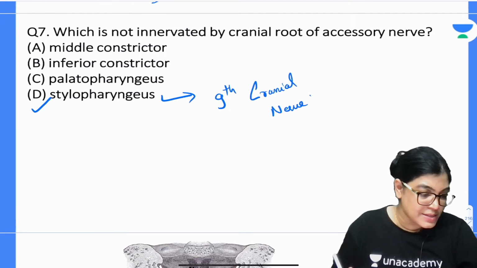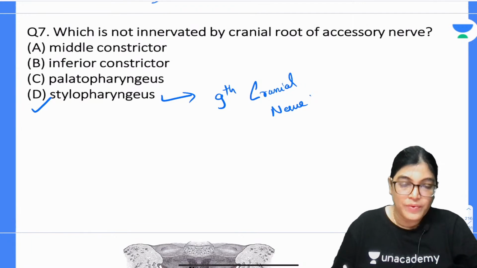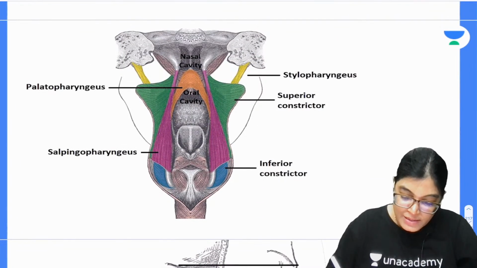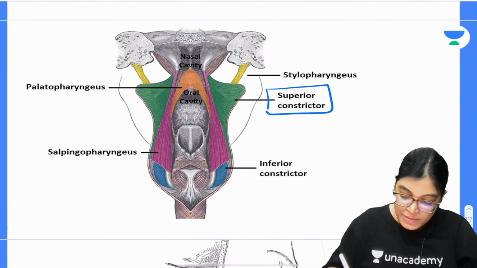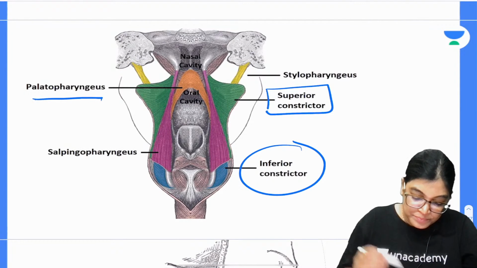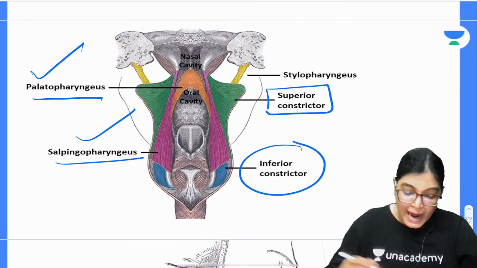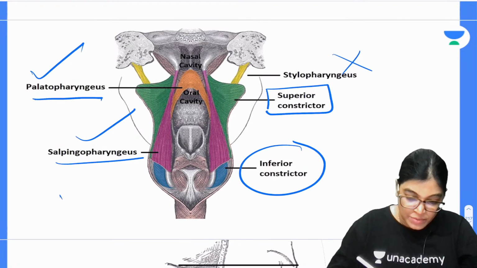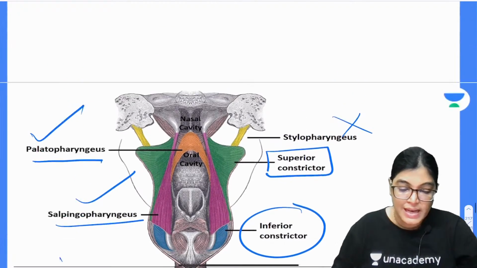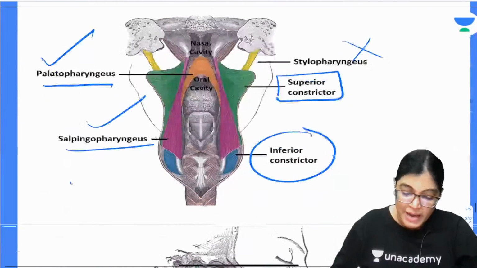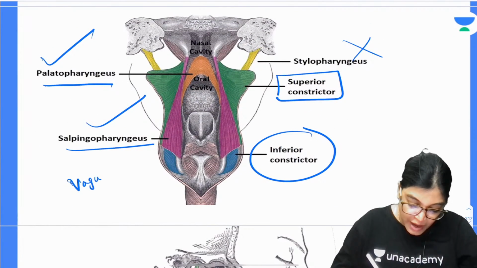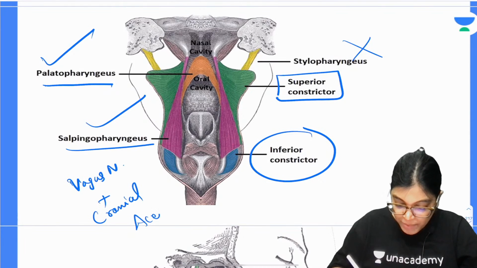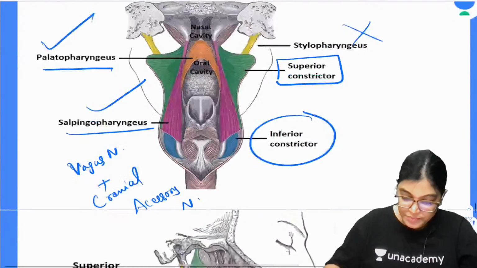Okay, yes, everyone has given the right answer. Yes, stylopharyngeus is getting innervation by the 9th cranial nerve. All other options, if I talk about the muscles of the pharynx, that is superior constrictor muscle, inferior constrictor muscle, salpingopharyngeus, palatopharyngeus, all these except stylopharyngeus are getting innervation from the accessory nerve. Actually the innervation is by the vagus nerve, and this vagus nerve is carrying the cranial part of accessory nerve.